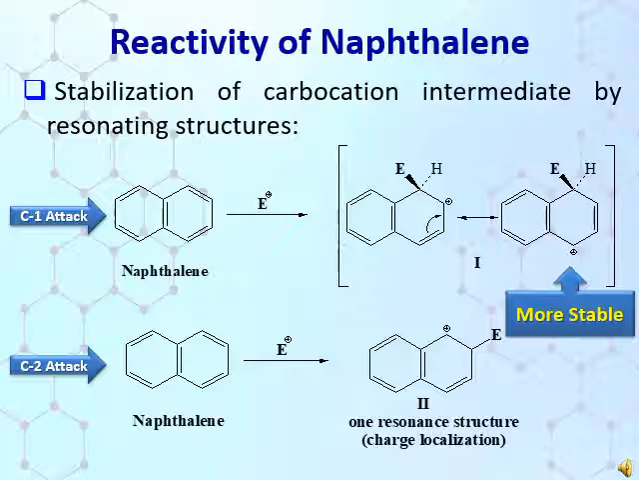In the other case, that is substitution at the 2 position, for the positive charge to be stabilized by resonance, the aromaticity of the other ring needs to be broken, which needs a lot of energy, and that's why it is formed at high temperature. So C1 attack is more stable than C2 attack. Substitution reaction takes place at the 1 position in the naphthalene, except when high temperature is used during sulfonation and during Friedel-Crafts acylation.